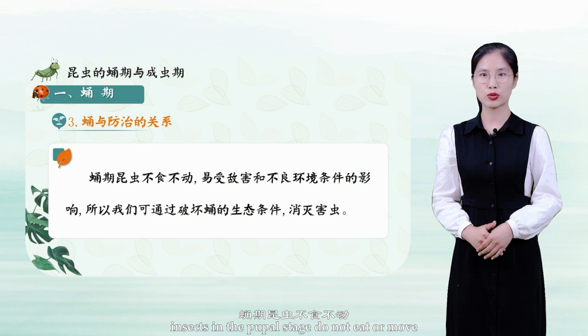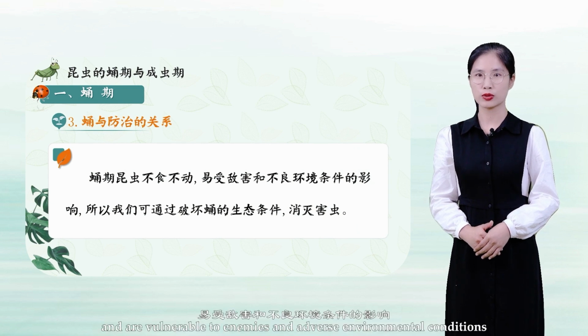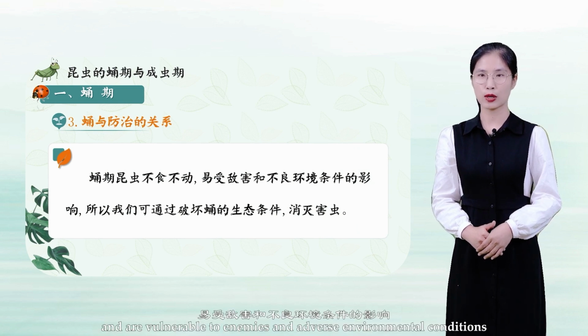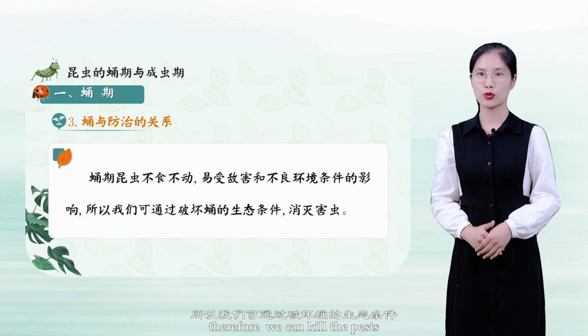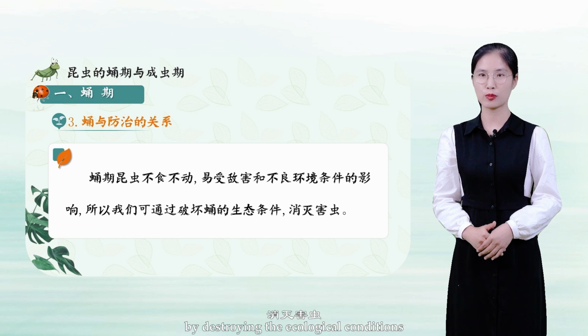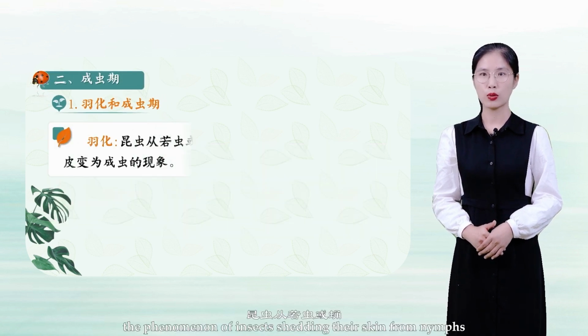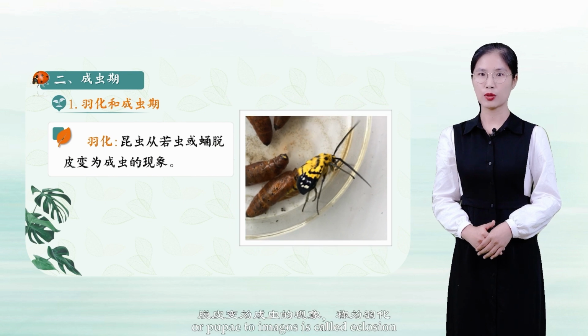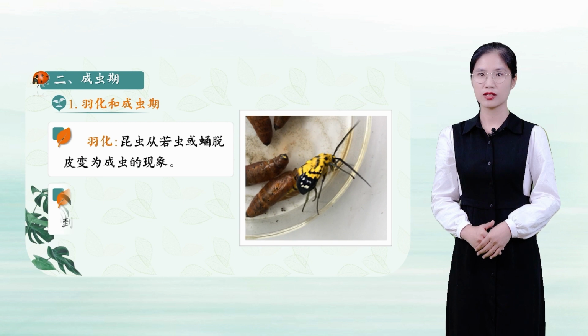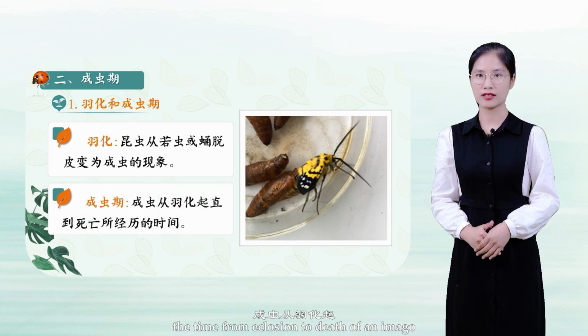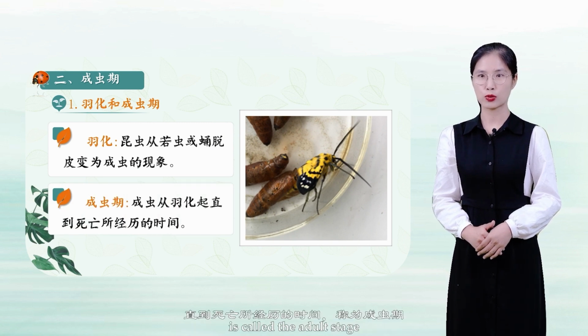Insects in the pupal stage do not eat or move, and are vulnerable to enemies and adverse environmental conditions. Therefore, we can kill the pest by destroying the ecological conditions. The phenomenon of insects shedding their skin from nymphs or pupa to imagos is called eclosion. The time from eclosion to death of an imago is called the adult stage.